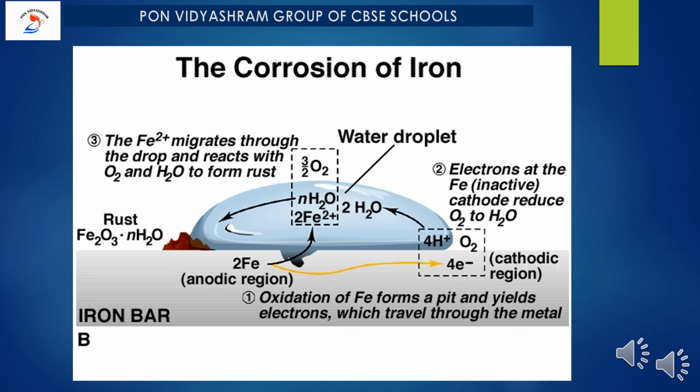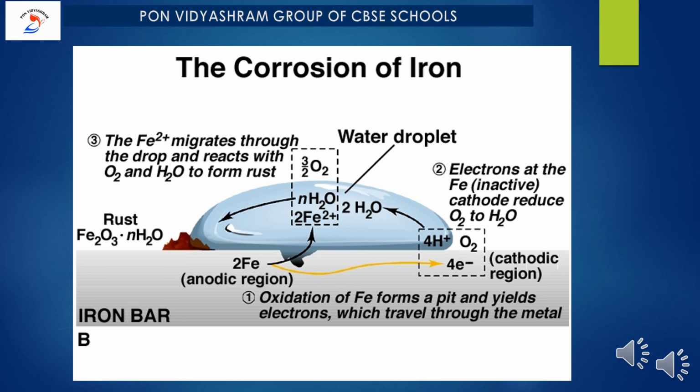Please remember. What is the reaction? H2O gives H+ and OH-, whereas H2CO3 releases H+ and CO3 2-. The hydrogen thus formed by the reaction of H+ and electrons reacts with oxygen to form water.